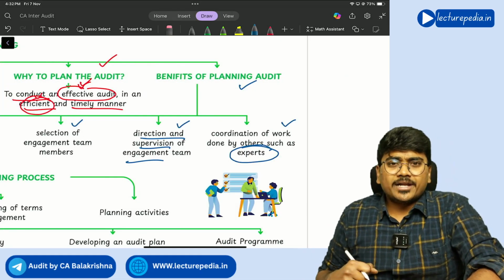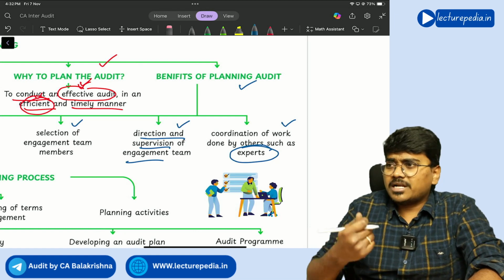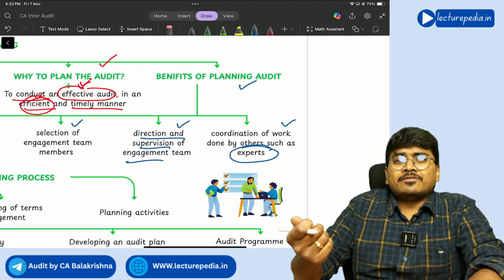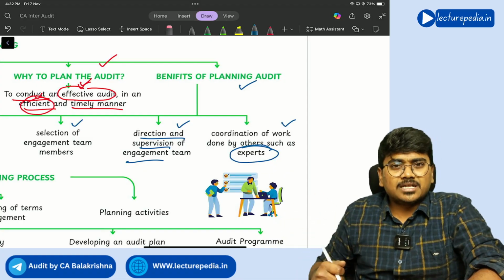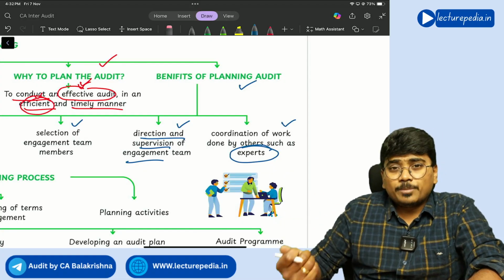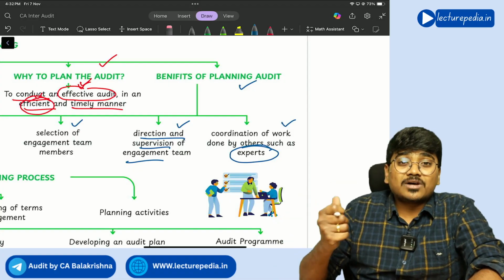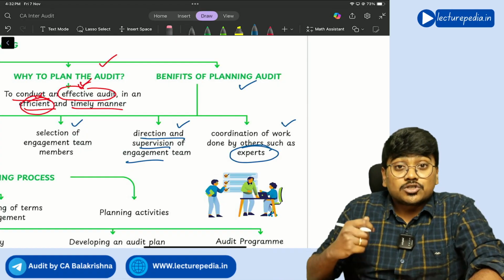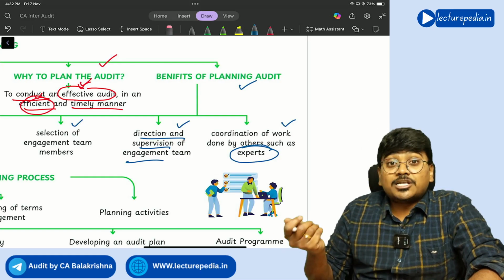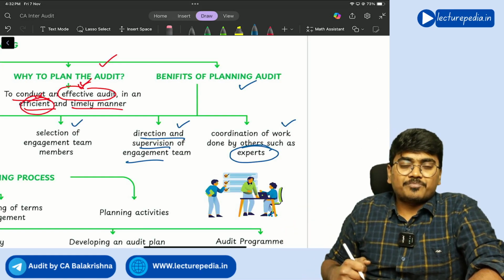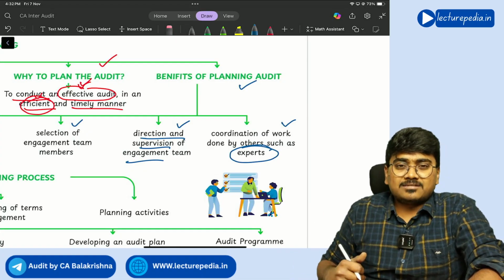During the audit you have to utilize the work of various experts. For example, let's say inventory, like oil or petroleum, is present beneath the earth. Now the auditor cannot go beneath the earth to identify the existence of inventory. He will use the work of some experts, right? In such a situation, whether there is any requirement for an expert, you will get to know in the planning stage itself. So you can properly coordinate with the expert beforehand.